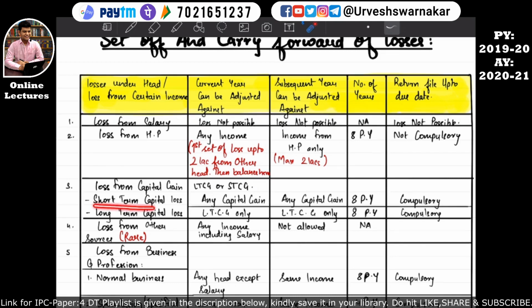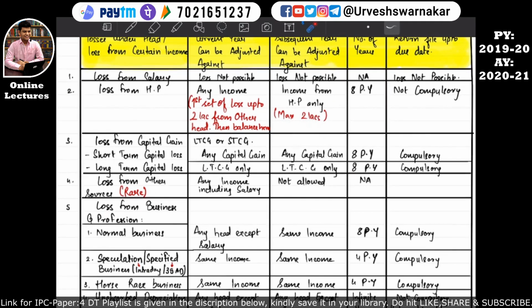If the capital loss is a short-term capital loss, then it can be set off against any capital gain, that is long-term capital gain or short-term capital gain. But if in the previous year the entire short-term capital loss is not set off, then the balance can be carried forward for 8 previous years. In the subsequent previous years, the short-term capital loss can be set off against any capital gain, long-term or short-term. I hope this is quite clear.